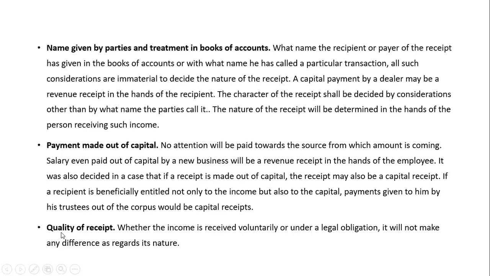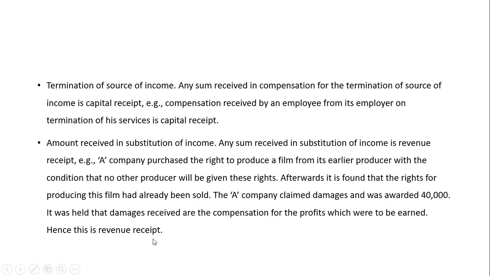Okay. Next, quality of receipt. Whether the income is received voluntarily or under legal obligation, it will not make any difference as regards the nature. So means you have received a certain amount under legal obligation, we cannot say it's a capital receipt. If received voluntarily, we cannot say it's a revenue receipt. So this point is immaterial for us. What is relevant here is the nature of the transaction. Only then will we determine whether it's a capital receipt or a revenue receipt.